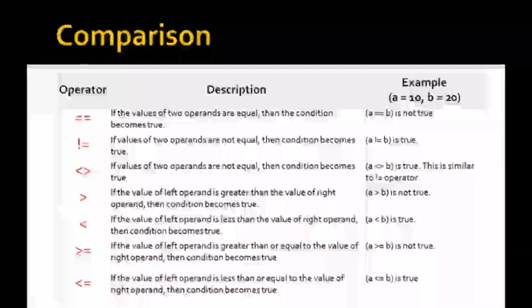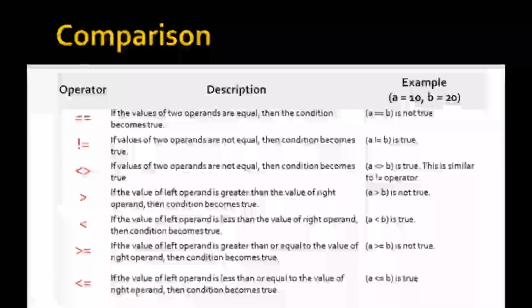Next operator is greater than or equal to. If the value of the left operand is greater than or equal to the value of the right operand, then the condition becomes true. Suppose here a is greater than or equal to b, then this will be false, since the value of a is less than the value of b, and a is also not equal to b. That is, both values are not the same. Therefore, this condition will be false.